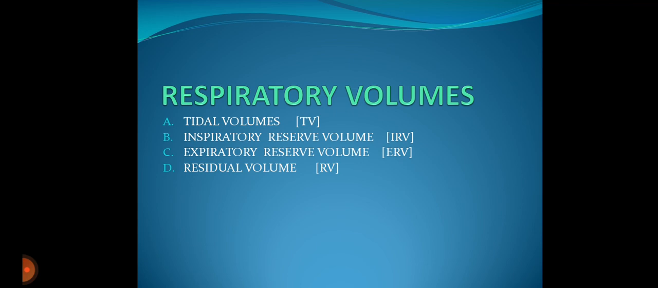And the last is residual volume, RV, the volume of air that remains in the lungs even after forceful expiration is called the residual volume. Its value averages between 1100 milliliter and 1200 milliliter. This was all about the respiratory volume.